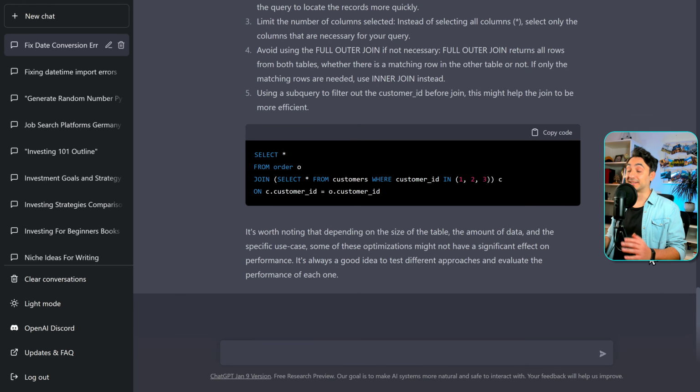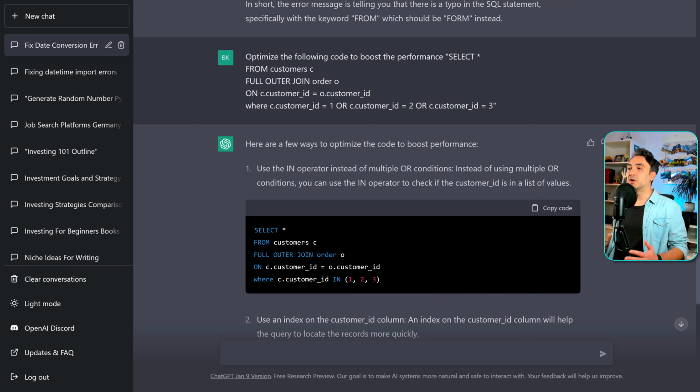The answer is perfect, I love it. So let's check that. If you know about SQL, it's really bad practice to use the OR multiple times like this. It's just gonna waste the performance. So here ChatGPT suggested to use the AND operator instead of using the OR, which is really the best practice in SQL. And not only that, it provides us as well with the code snippets.